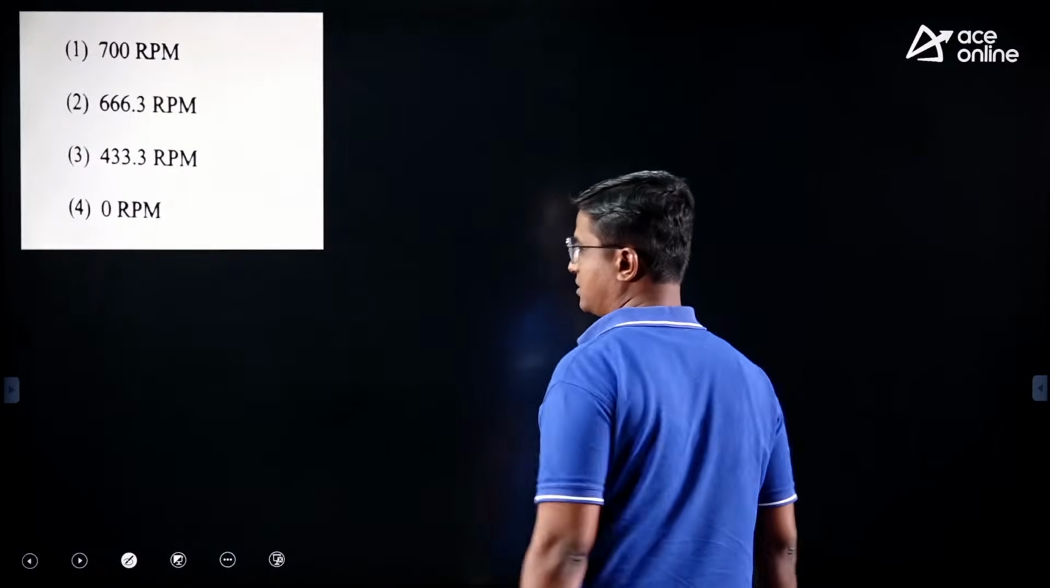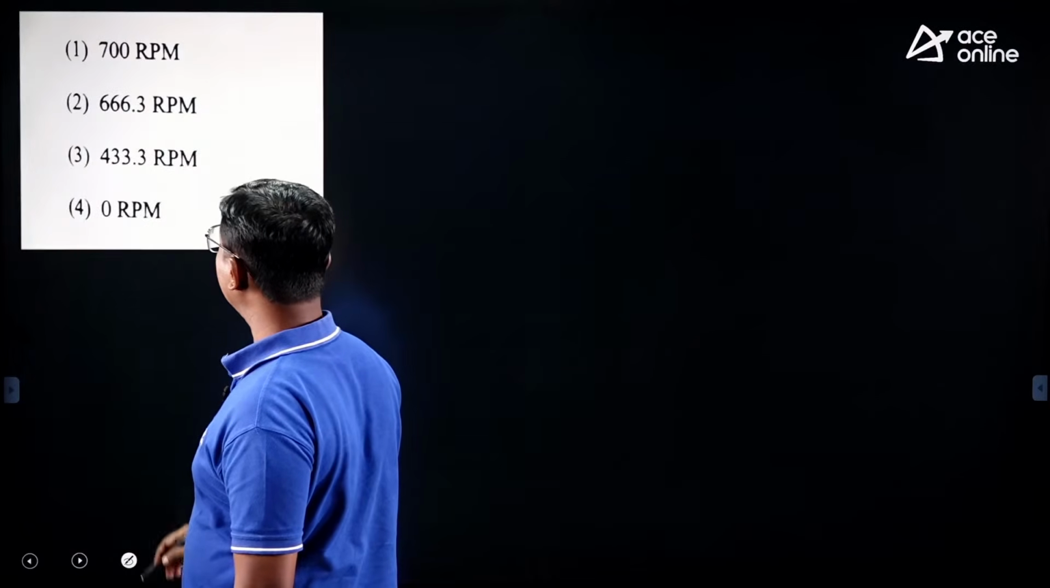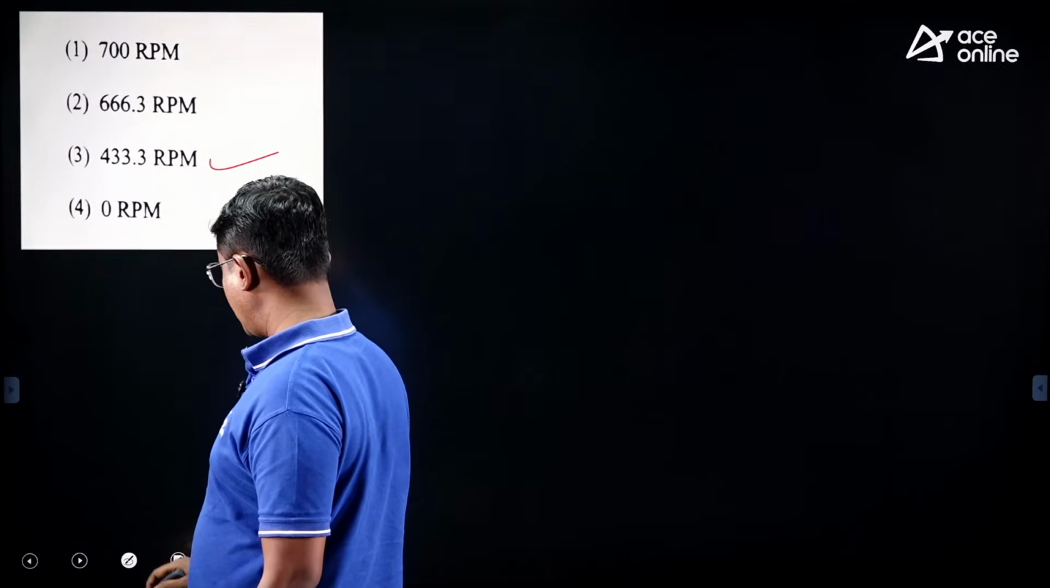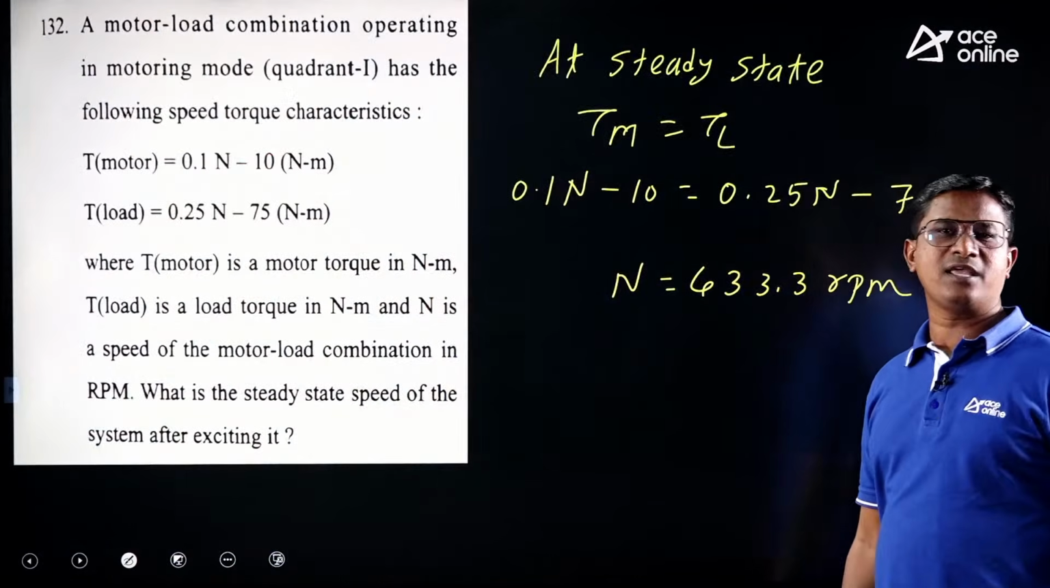If you check the options, the correct option is option 3. Yes, simple. You need to equate only Tm equal to TL. That's it.